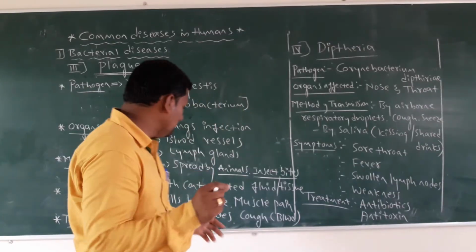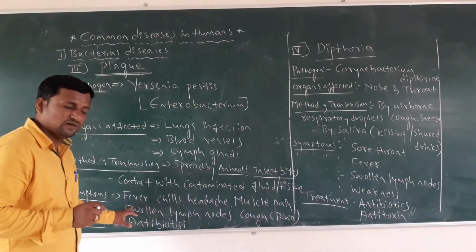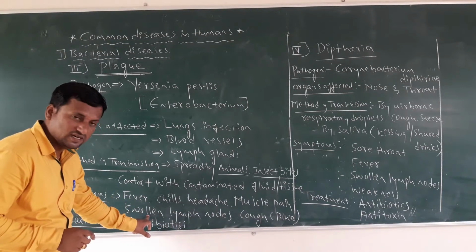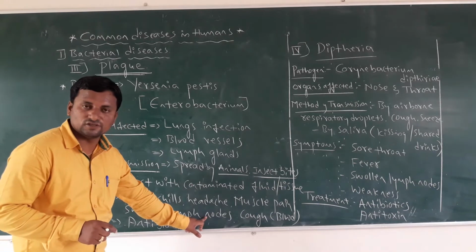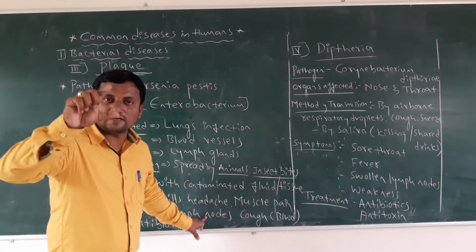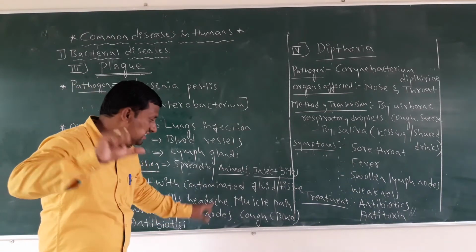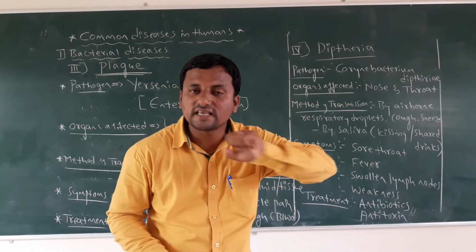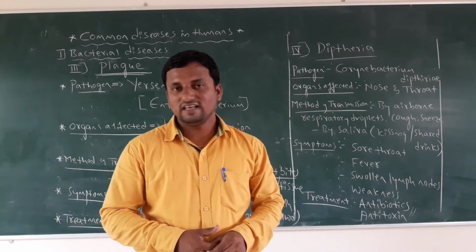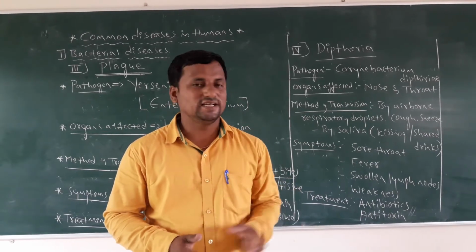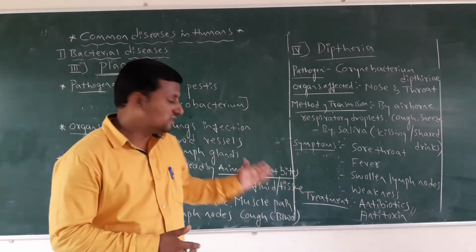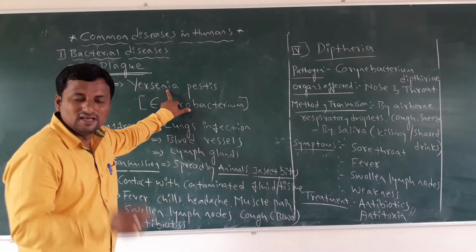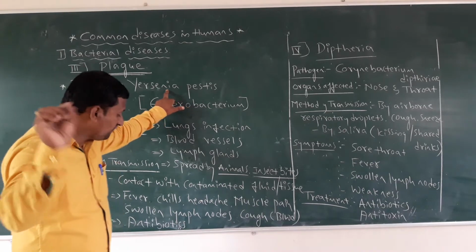So we get chills, fever and headache, and as I told you, swollen lymph nodes, enlarged up to the size of chicken eggs. After that comes coughing, and when you cough, blood is released. That type of coughing happens due to the entry of this bacterium, Yersinia pestis.